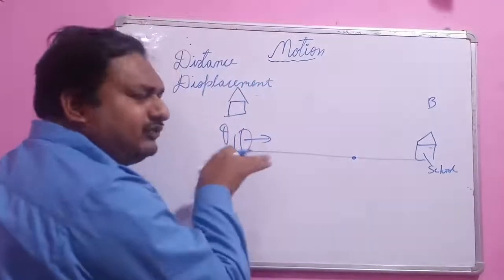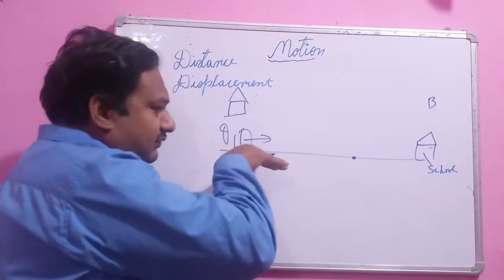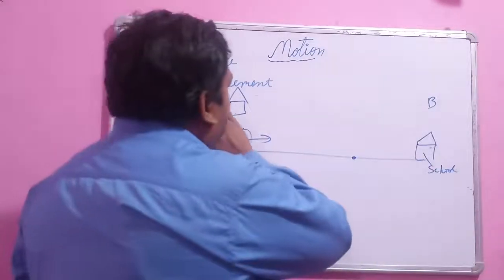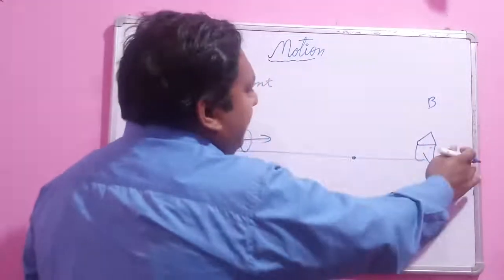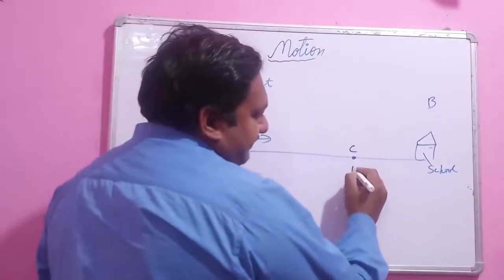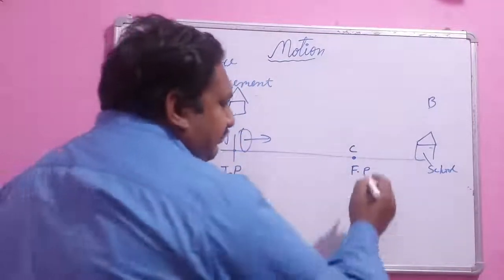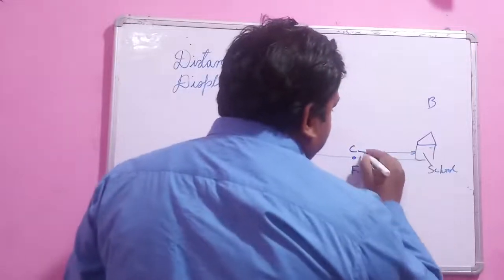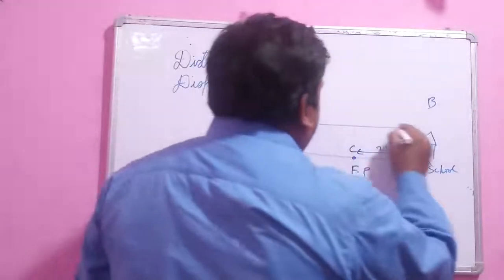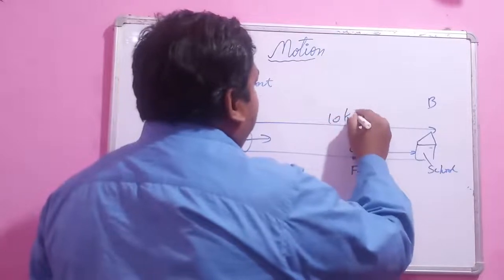Suppose, because we are considering straight line motion, from my home to school is a straight line. I return back from the school and stop at a point C. So that is my final position. That point C is 2 kilometer away from the school, and as I have said, from home to school the distance is 10 kilometer.